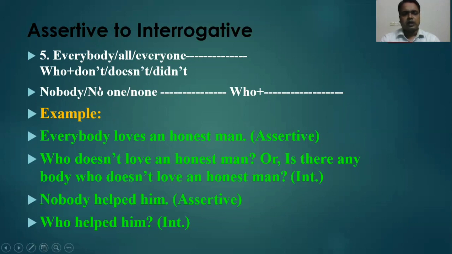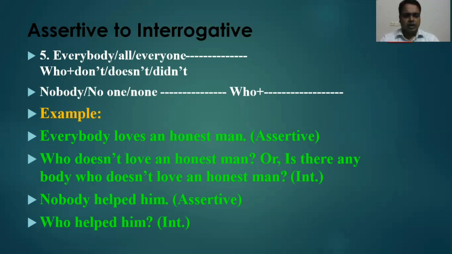Here you are getting who don't or doesn't or didn't. Here, who doesn't love an honest man? So if you get this type of sentence, instead of who, you have to use everybody as subject. So here, everybody loves an honest man. So, following the reverse ideas, you can change it from interrogative to assertive.